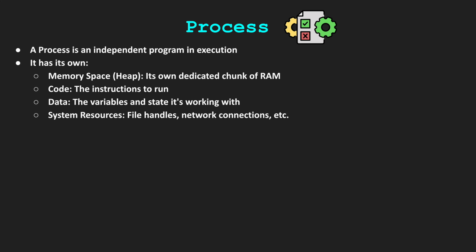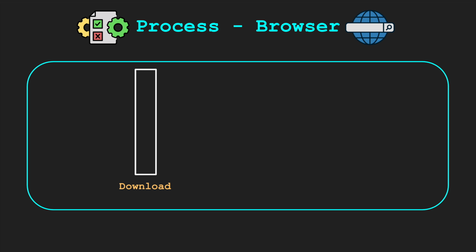A process is an independent program execution that has its own memory, its code, data, and the system resources. So for example, the perfect example would be a browser. Let's say we have a browser. A browser in itself is a process.